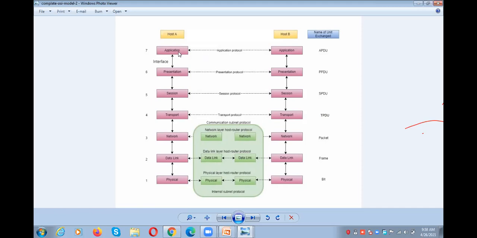The protocols between these two: this is called the application layer protocol. This is the sender's presentation layer to the receiver's presentation layer, called the presentation protocol. It is the session protocol, the transport protocol. This one is from network layer to network layer, the network layer host-router protocol. It is a data link layer host-router protocol between the sender's data link layer and the receiver's data link layer. From the sender's physical layer to the receiver's physical layer, it is the physical layer host-router protocol.